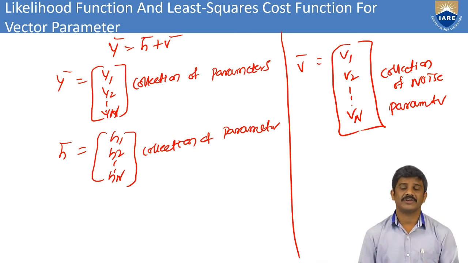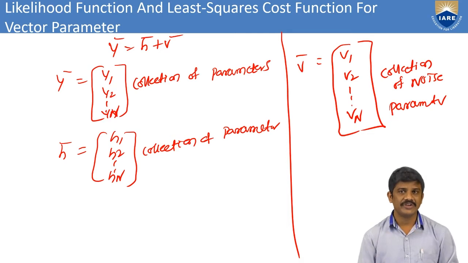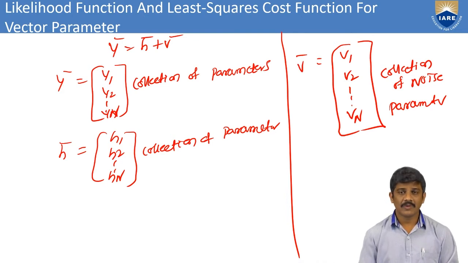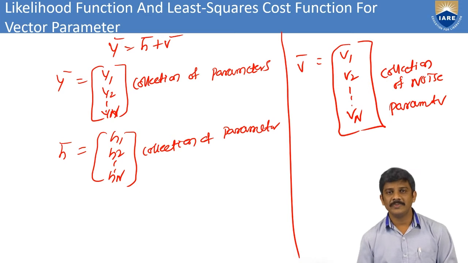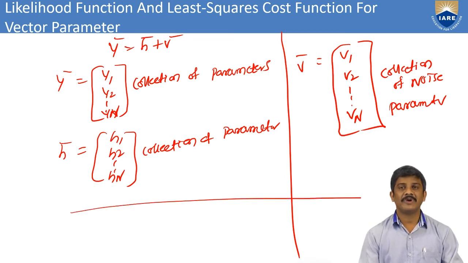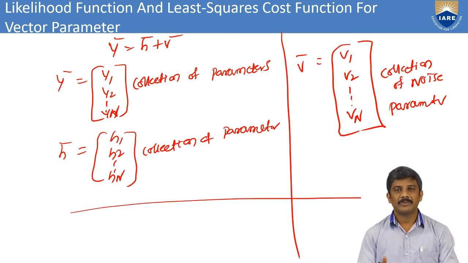Y bar is a vector. Vector means whatever the corresponding values are in that observation, we have to take all the observations, that is y1, y2 up to yn. Coming to h bar, it means h1, h2 up to hn. This is the collection of the channel coefficient vectors. Coming to v bar, we have v1, v2 up to vn. Those are the collection of the noise parameters.